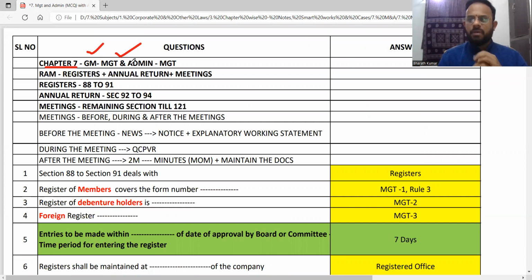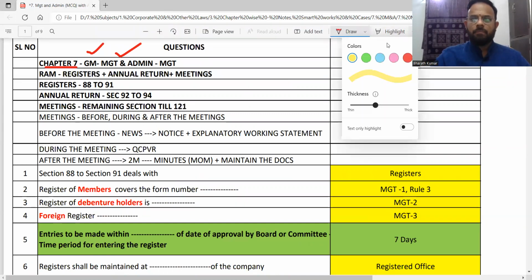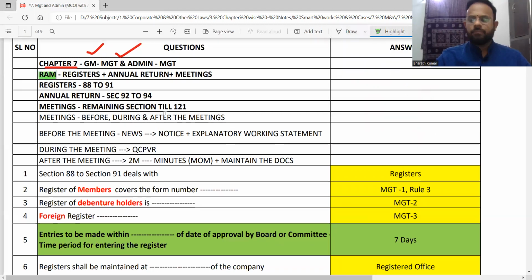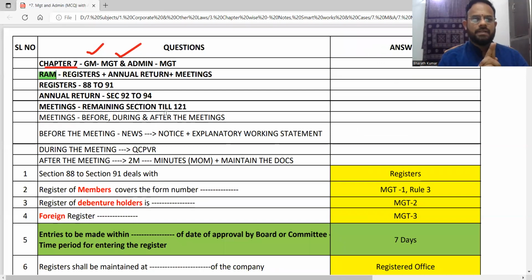Now, how to remember this whole chapter? Sir, do we have any quick technique to remember what is there in chapter number 7? The answer is yes. You will have to remember it as RAM. What is RAM? Don't think from the computer language. I will cover that in EASSM. What is RAM? Registers. You will cover registers, annual return and meetings. RAM. That's all on a high level coverage of what is going to be there in chapter number 7.